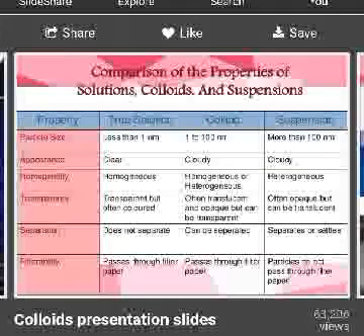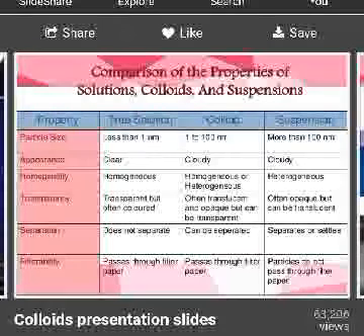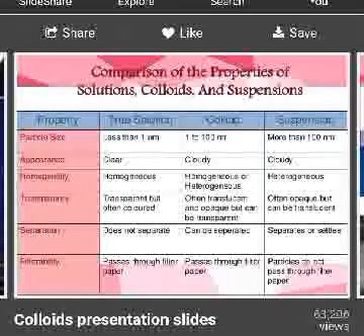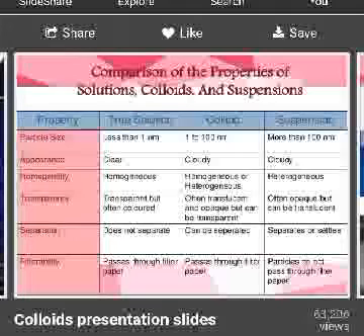So true solutions are very clear in appearance. Colloids are cloudy in appearance. Suspensions are cloudy also. True solutions are quite transparent, whereas colloids can be translucent or sometimes opaque. Okay, suspensions are often opaque and can be translucent.